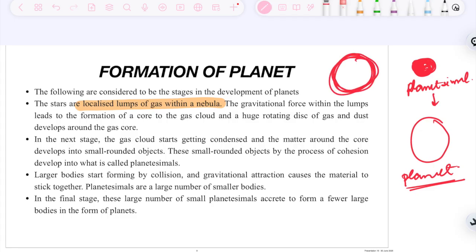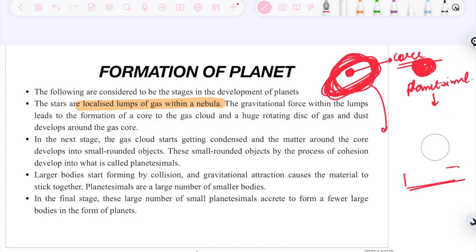And now within a star, due to a gravitational force, there is formation of a core. This is the core where there is the maximum amount of gravitational force present, and around the core there is a rotating disk of gas and dust.